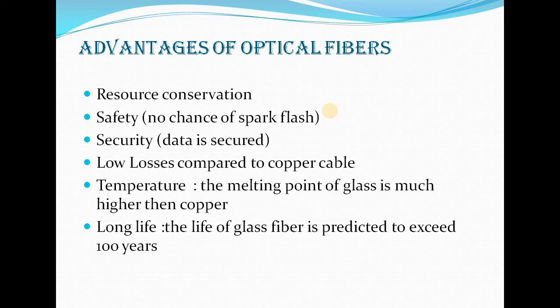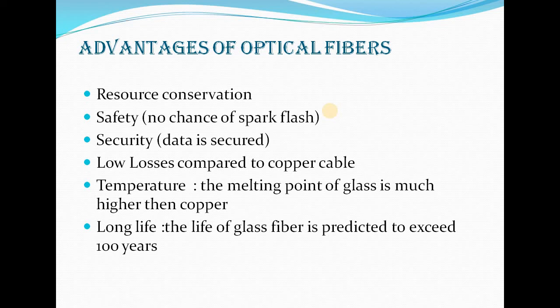Temperature: the melting point of glass is much higher than copper, so glass is used for preparing optical fiber instead of copper. Copper has a lower melting point, so it can melt easily, causing a short circuit, and there is a chance of getting fire.